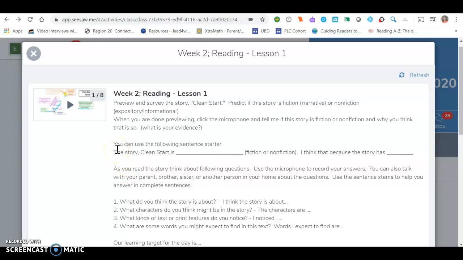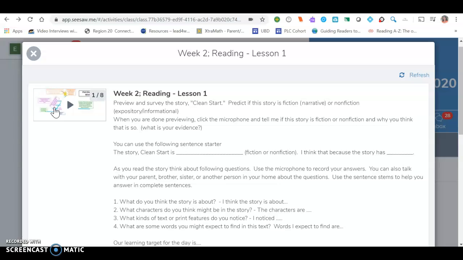All you need to do for this lesson is read it and then answer this question. The story Clean Start is, and you need to tell me, is it fiction or nonfiction? And why do you think that it is fiction or nonfiction? As you read the story, you can think about these questions, but you don't have to worry about answering them. This is another example.